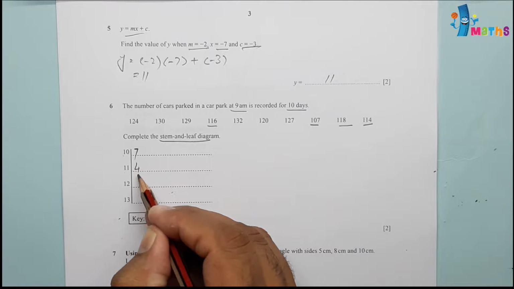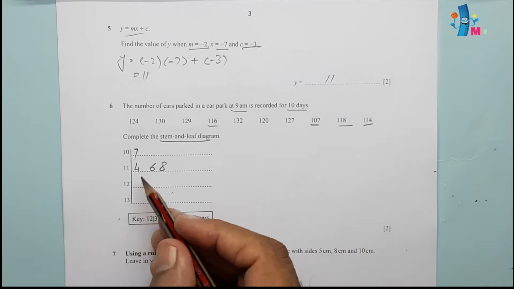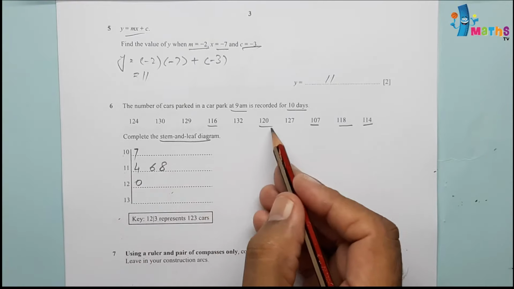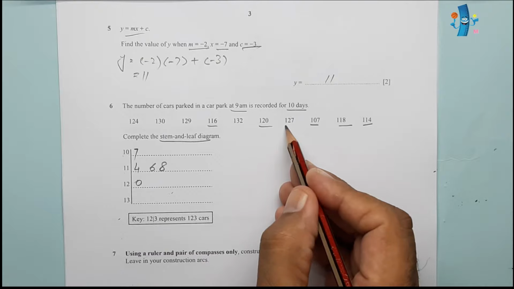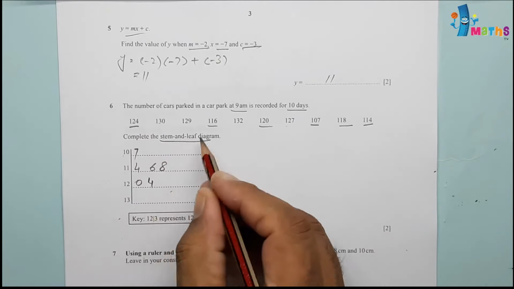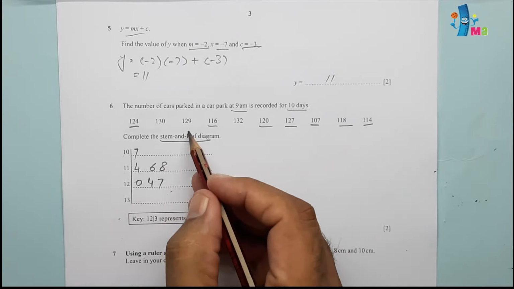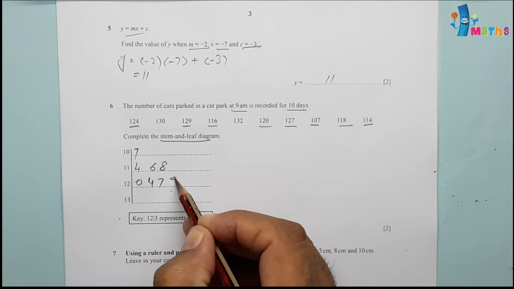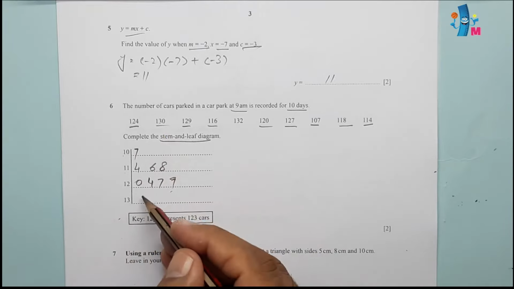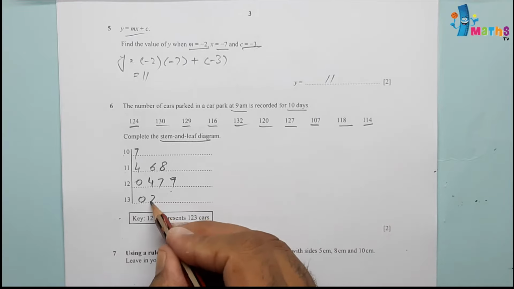So 4, 6 and 8, three values will be starting with 11, and 12 will be 12 and 0. Then the next value will be 12 and 4. The next value will be 12 and 7, 127. And then the next value will be 129, so 9 here. For 13 it will be 0, so 0 here. Then the last value is 132, 2 will be here.